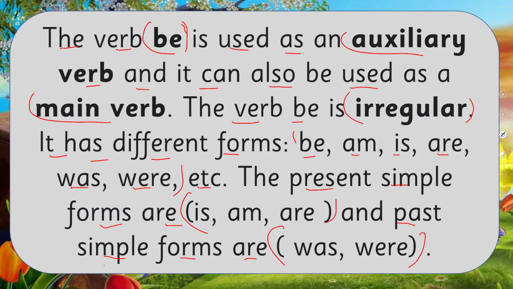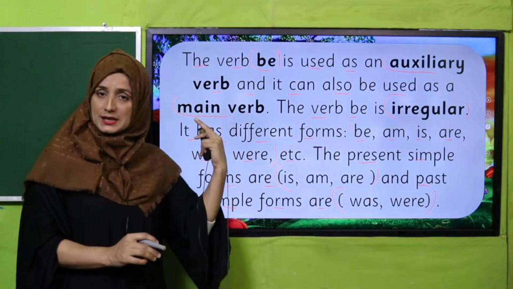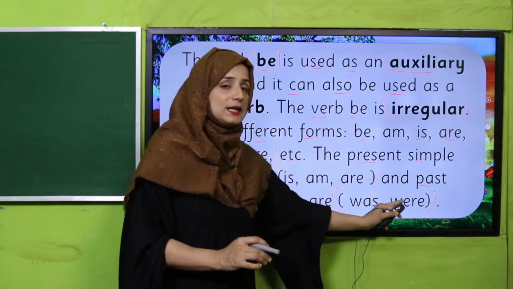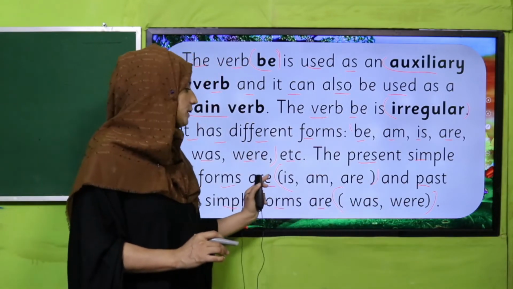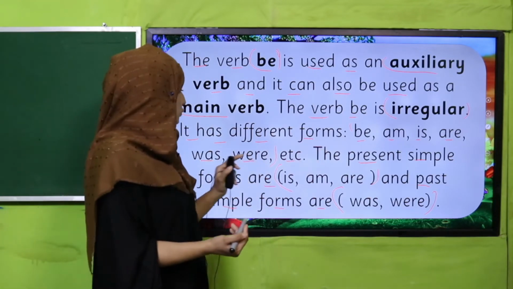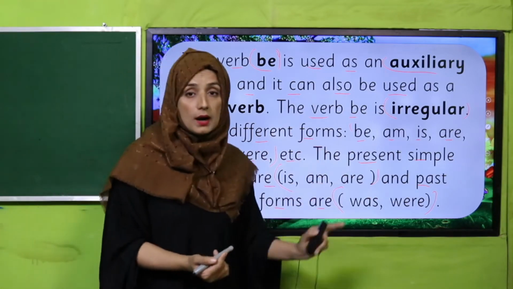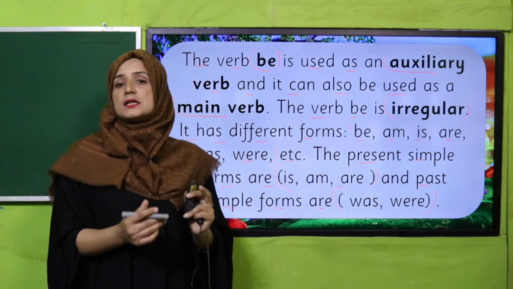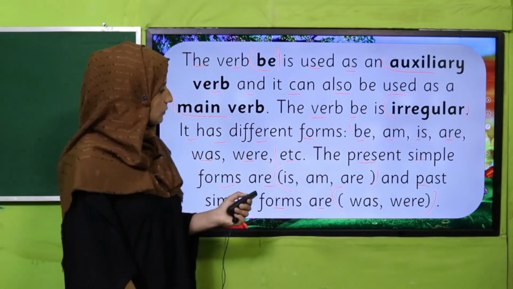So when we are talking about the past, we use was and were. And when we are talking about present time, what will we use? We will use is, am, are.